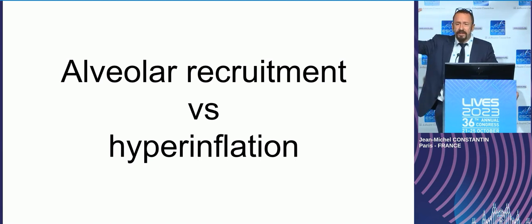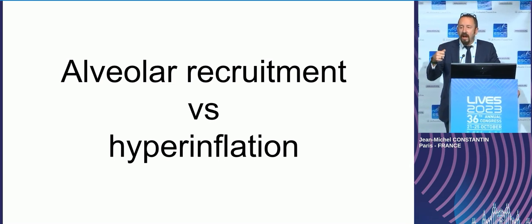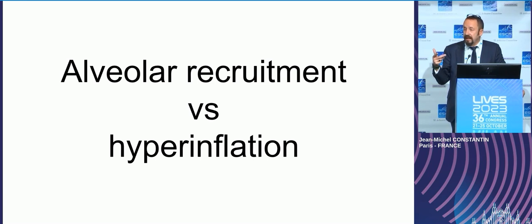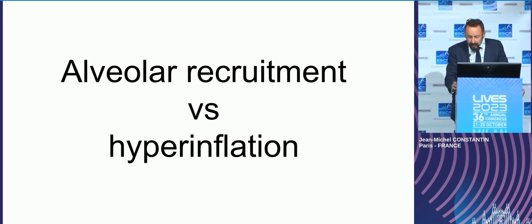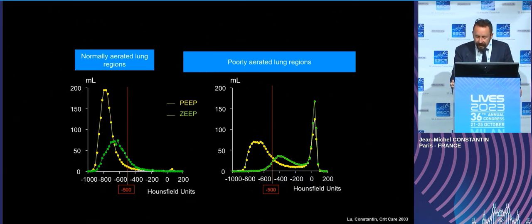really high, 40, 50, we can open all the lung. It's not a problem. It's just how much we pay in terms of hyperinflation, inflammation, and hemodynamic instability. So we have to look at what is the balance between alveolar recruitment and hyperinflation.